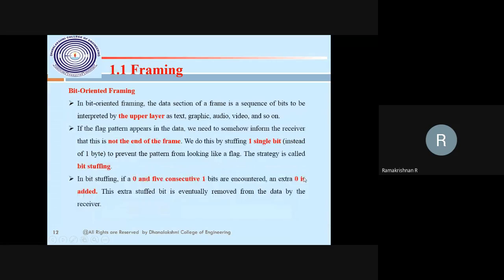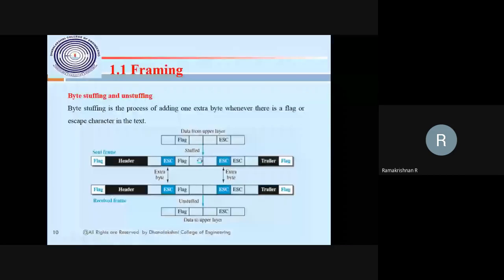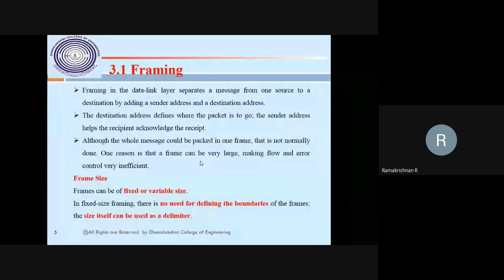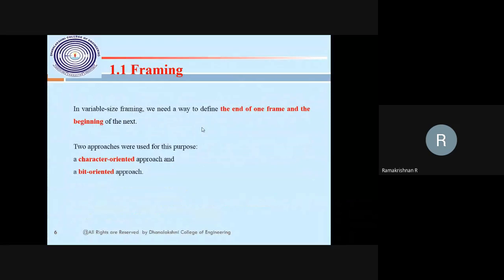So next is flow control. Any doubt, I will recall. Again, I will tell you that the data link layer has 3 types of services. One is called framing, another is flow control, another is error control, and traffic control, congestion control, whatever it is. But mainly we are focusing here on framing and error control.